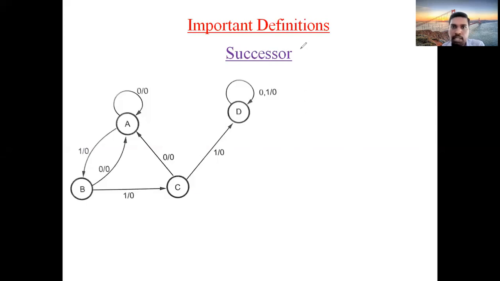Okay, next. What is the next important definition? Terminal state. In a sequential machine, or in a Mealy circuit or Moore, whatever it may be, a state which consists of no outgoing arcs. The state which consists of no outgoing arcs, or you can say the state which doesn't consist of outgoing arcs, is called a terminal state.